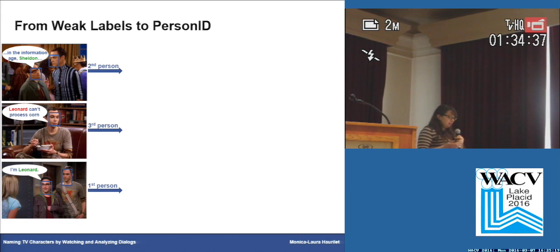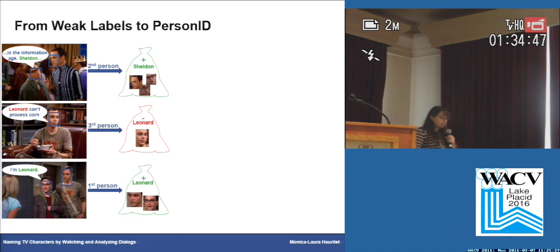Using the person number and the name mentions, we integrated all of this into a multiple instance learning framework. Namely, we create labeled bags. We have noticed that when we have first and second person name mentions, the character is usually present in the scene, and third person name mention usually infer that the character isn't present in the scene. So using this, we were able to create the bags. A bag is a collection of instances, which is in our case face tracks. The bag also contains a name, a bag name, and a label that can either be positive or negative.